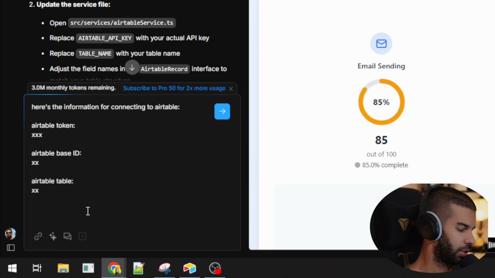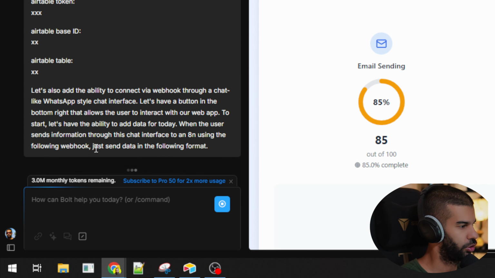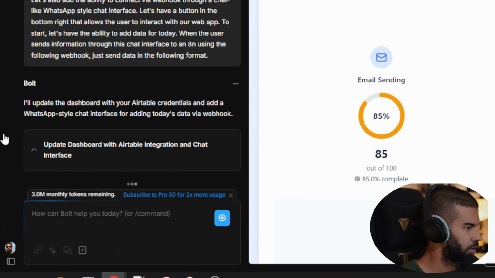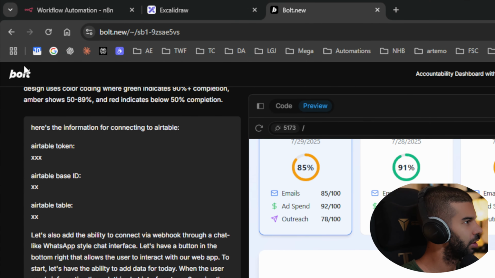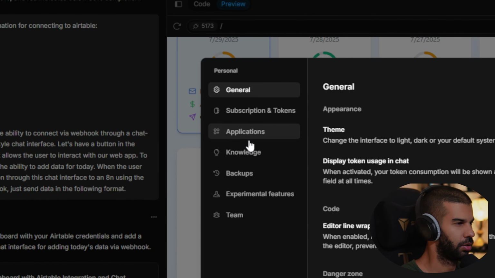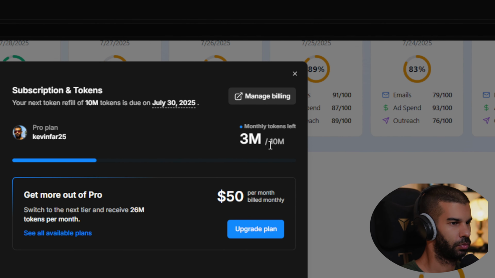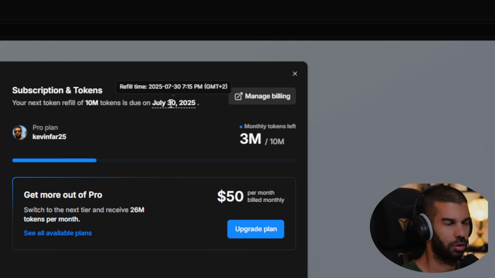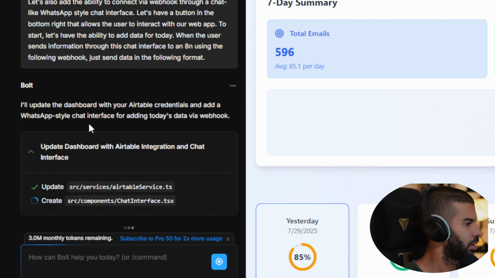So when the user sends information through this chat interface to n8n using the following webhook, just send the data in the following format. And let's just, oops, I hit the enter button just before. Okay, this is updating something which I didn't really want it to do, but that's fine. Just checking my credits here. Yeah, 3 million monthly tokens. That should regenerate today. Okay, so that's fine.